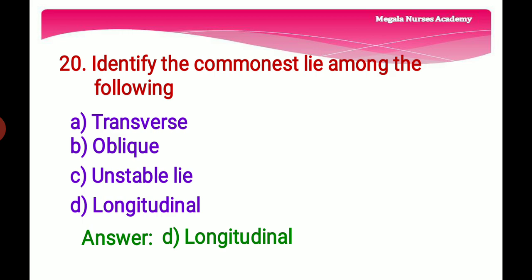So the right answer is option D, longitudinal, because the most common relationship between fetus and the mother is the longitudinal lie. So the right answer is option D, longitudinal. Identify the commonest lie among the following: option D, longitudinal.